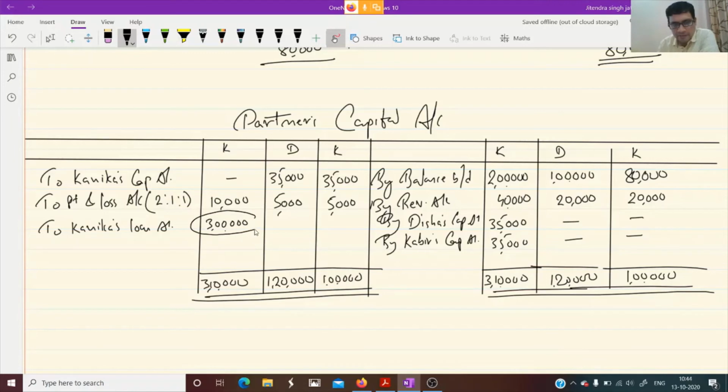Is that clear? And then Disha and Kabir, balance carried down. Calculate 1 lakh 20 minus 40, 80,000. Balancing figure. 1 lakh minus 40, 60,000. Balancing figure. I hope this is clear to everyone.